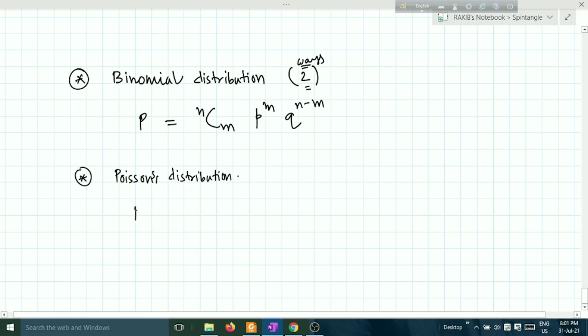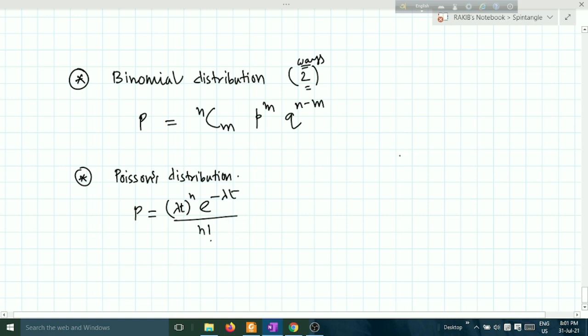Poisson's distribution formula gives us that the probability is equal to (lambda t) to the power n, e to the power minus lambda t, upon n factorial. This is the Poisson's distribution formula. These are the two important formulas which we will need in case of problem solving.